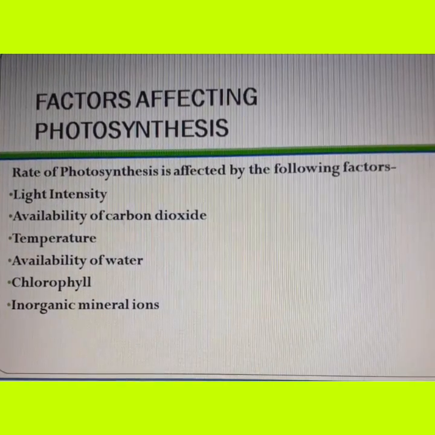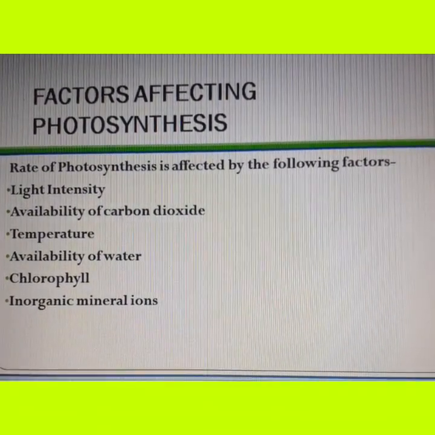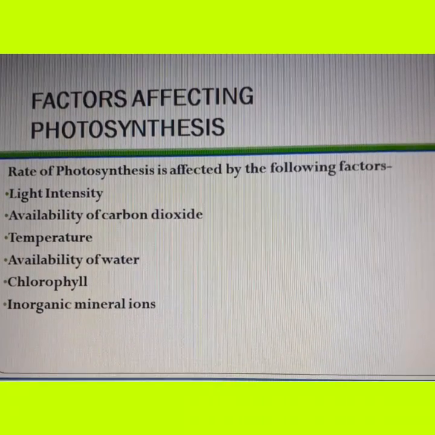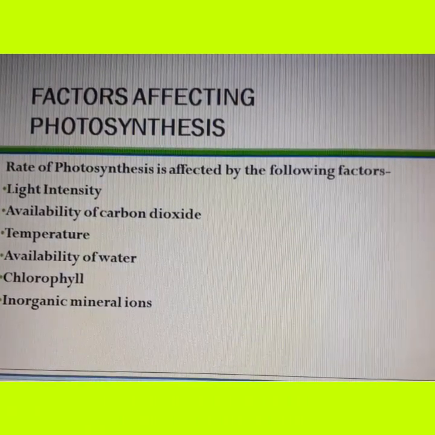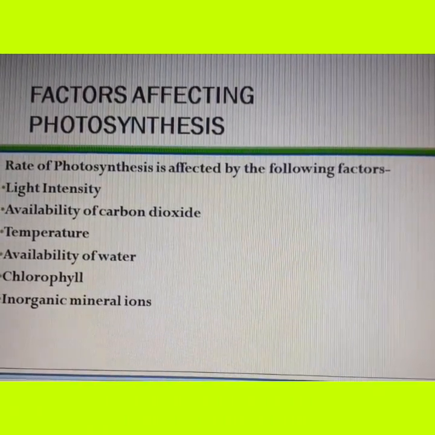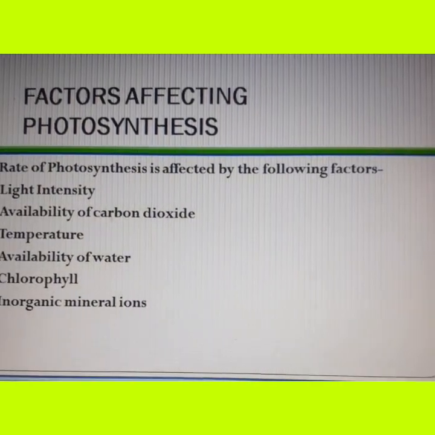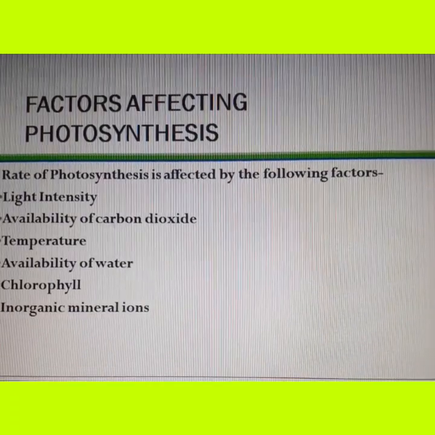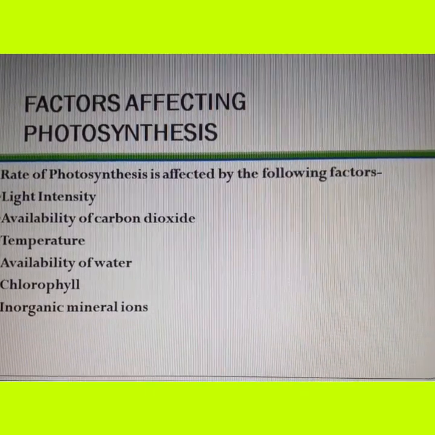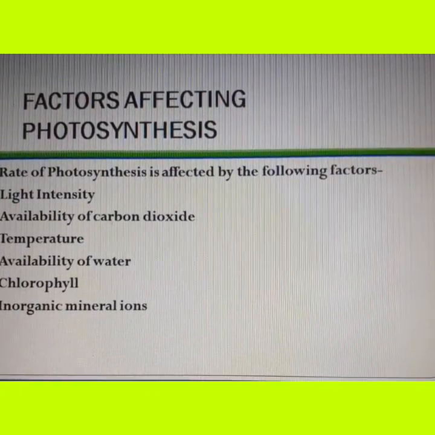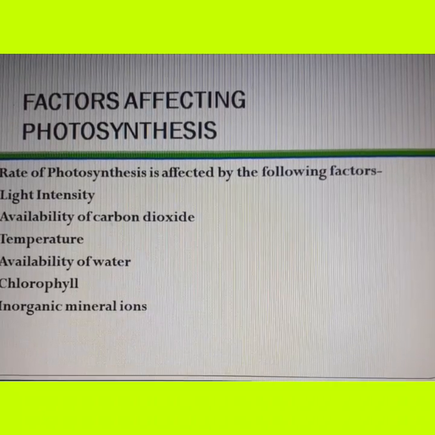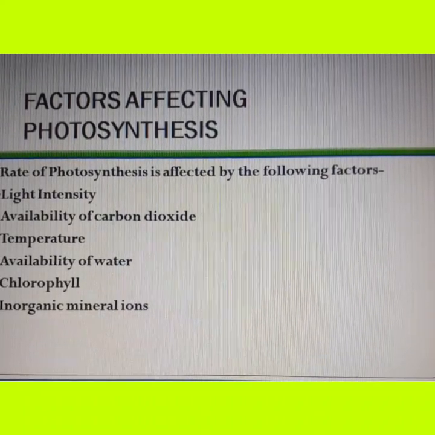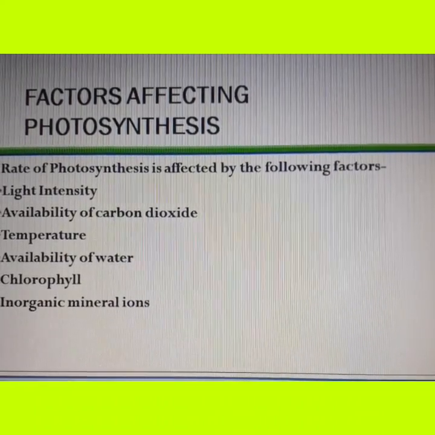The rate of photosynthesis increases with the increase in light intensity. When the carbon dioxide is more, photosynthesis in the plant will increase. Photosynthesis takes place best in the temperature ranging from 20 to 35 degrees Celsius.